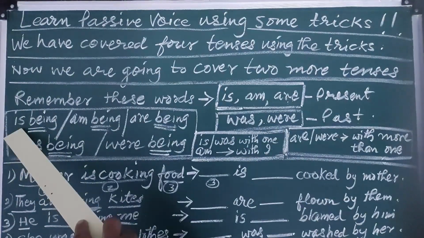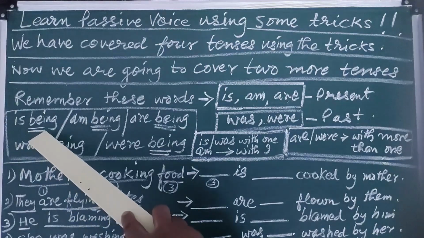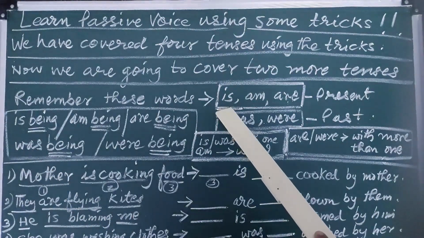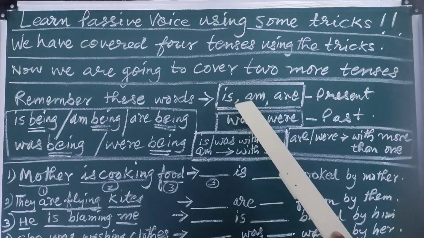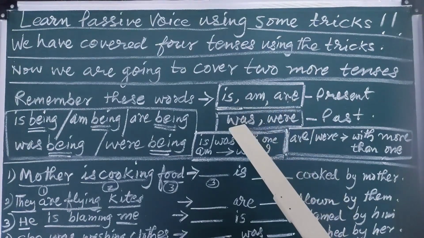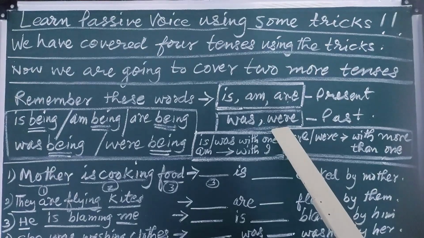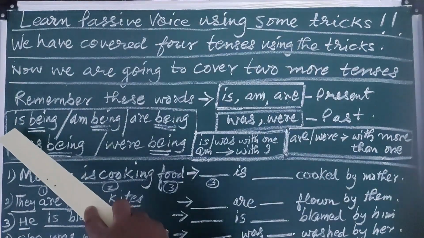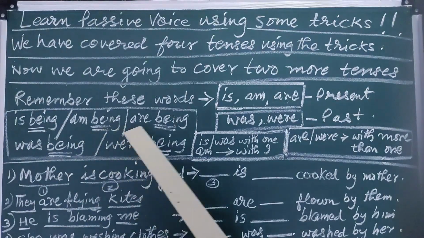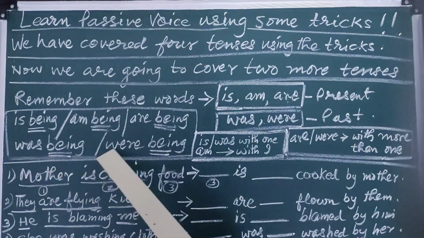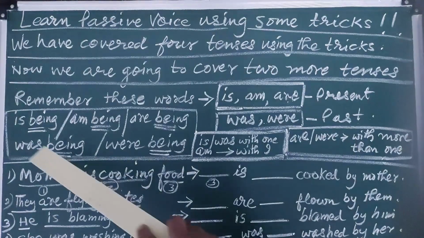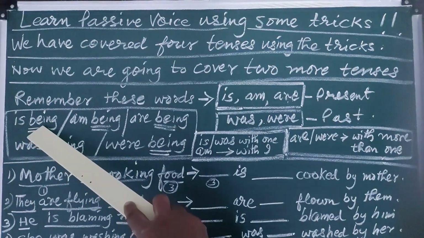The new word is being. Any sentence having is, am, are, was, or were, you have to combine these 2 into 1: is being, am being, are being, was being, or were being. Here the new one is called being.